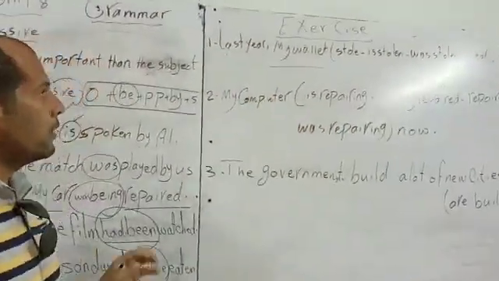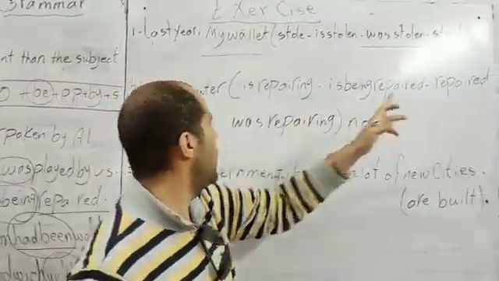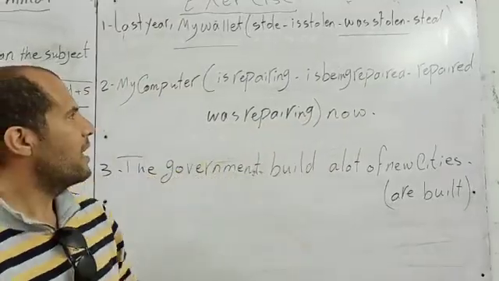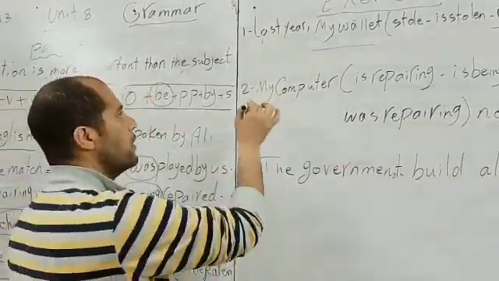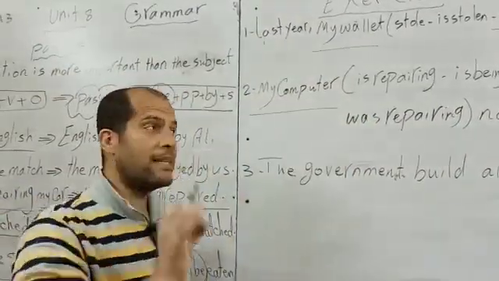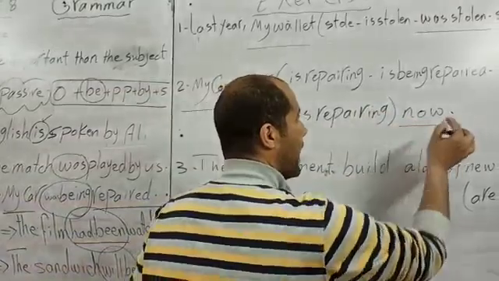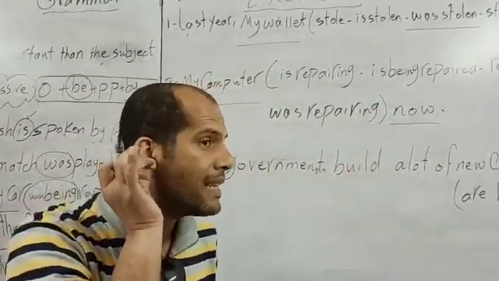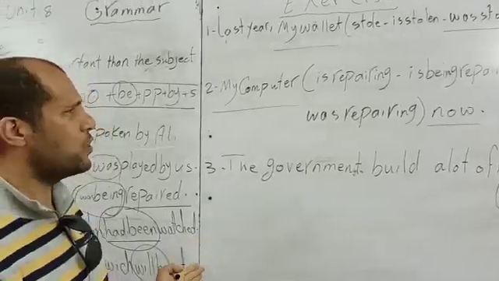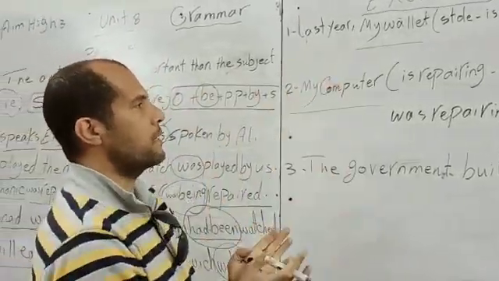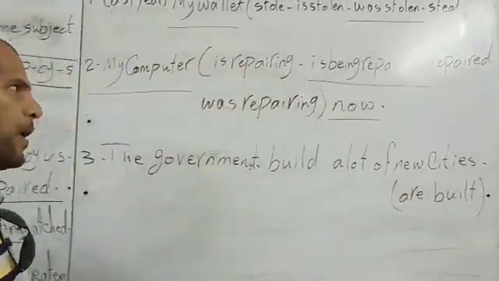My car is repairing, is being repaired, repaired, was repairing, now. Oh, the sentence is beginning with my car. My car is an object. And we have a keyword at the end of the sentence, now. Now means it's a present continuous tense. Present continuous tense, it's a passive. The only present continuous passive here is being repaired.